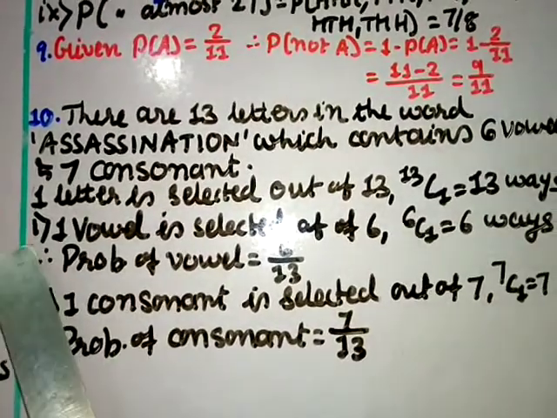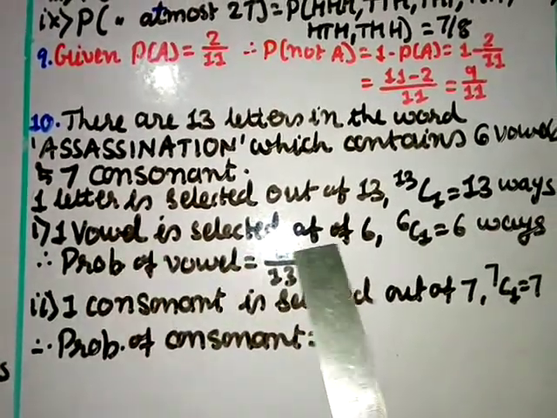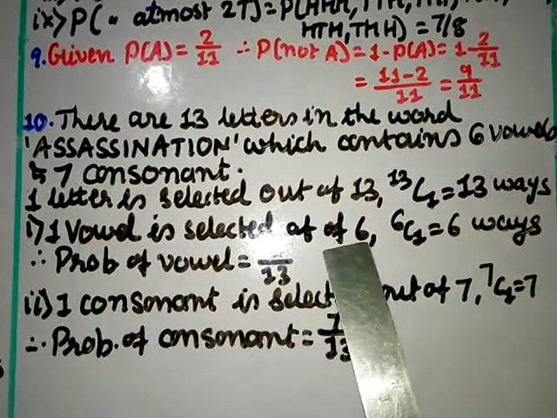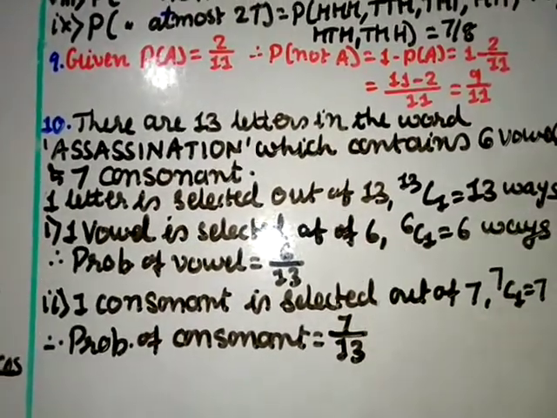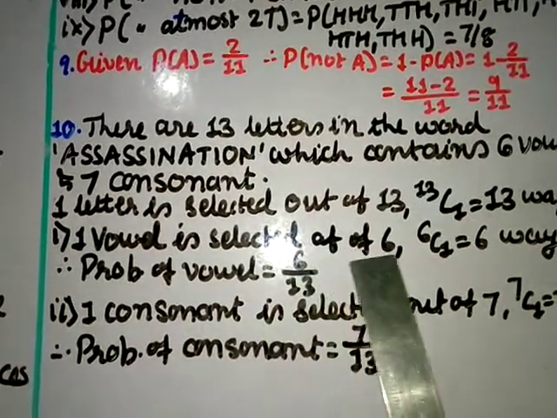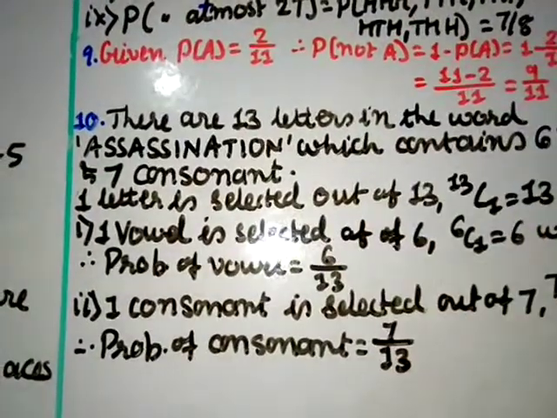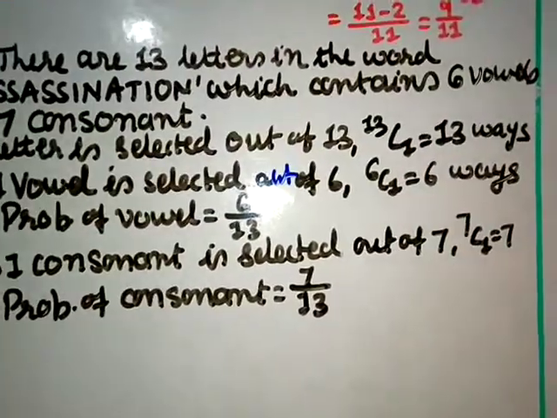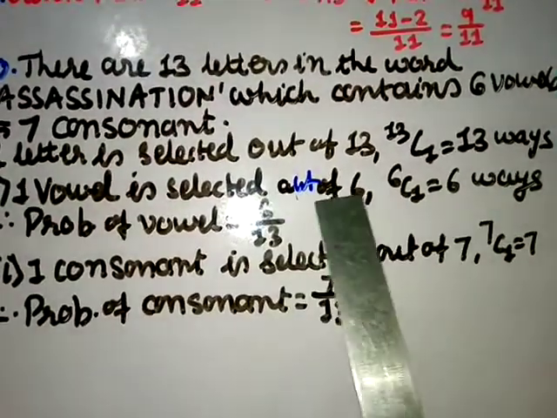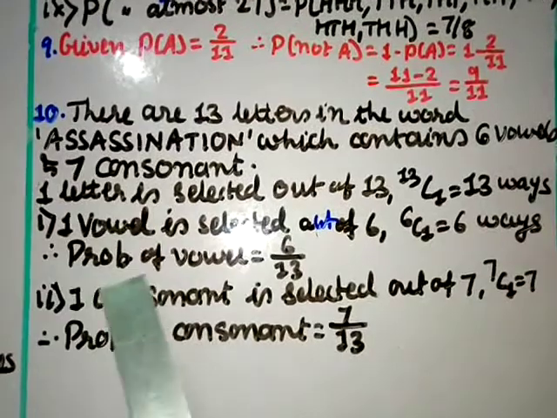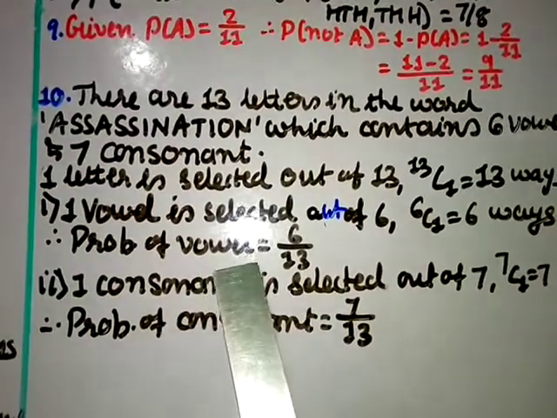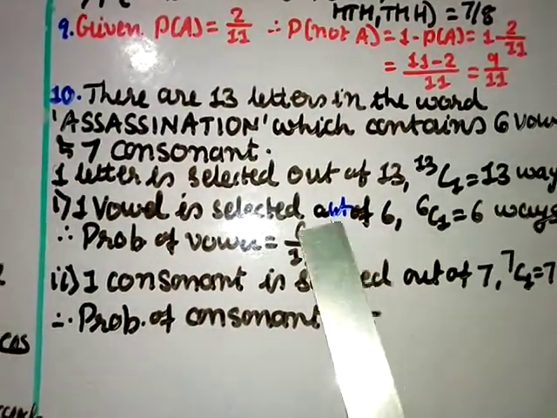Number 1, one vowel is selected out of 6 in 6 ways, right? Sorry, one vowel is selected out of 6. Here 'out of' is missing, let me correct it. So one vowel is selected out of 6, that means 6C1 equal to 6 ways. Therefore, the probability of selecting a vowel equals 6 divided by 13.